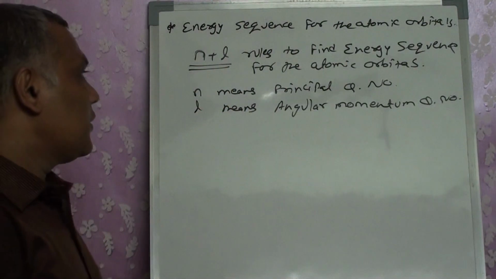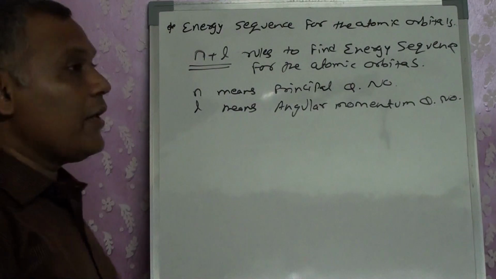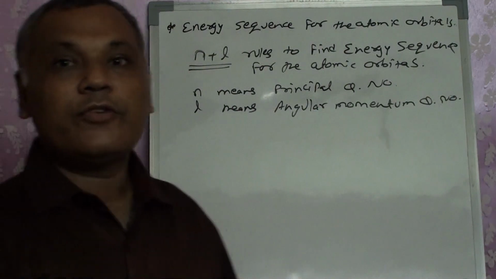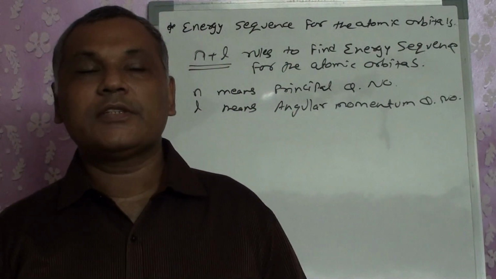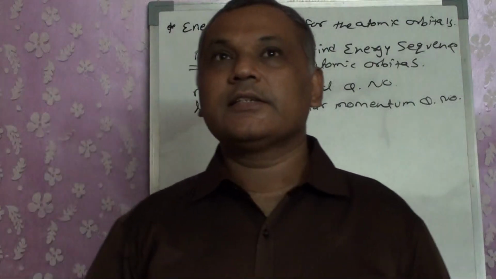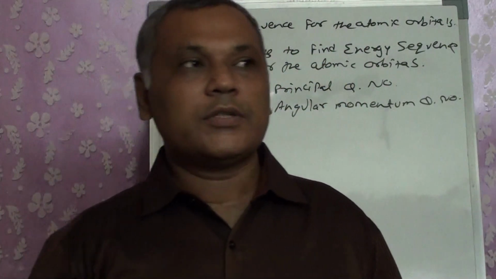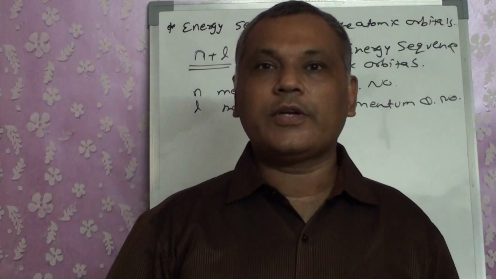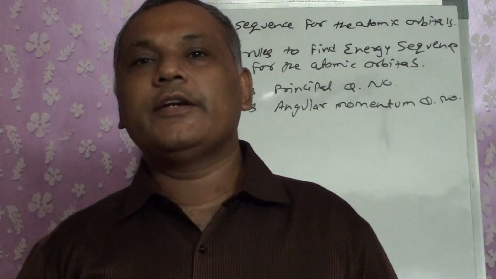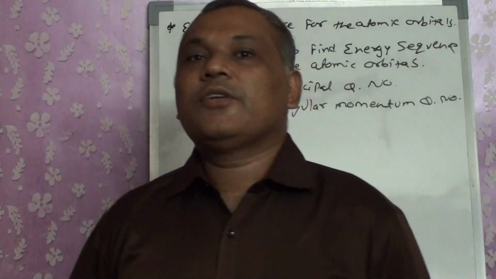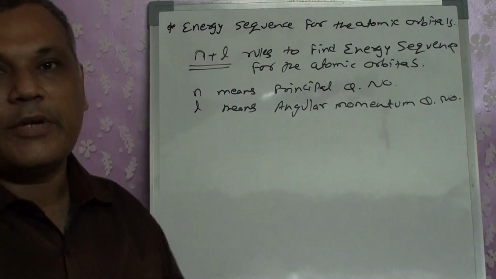Which one has the least energy and which one has the highest energy is the energy sequence that we want to predict. The reason is, according to the Aufbau principle, which we will come across later for writing the electronic configuration, an electron first of all enters the lowermost energy level. So to predict that, this n plus l rule is applicable.